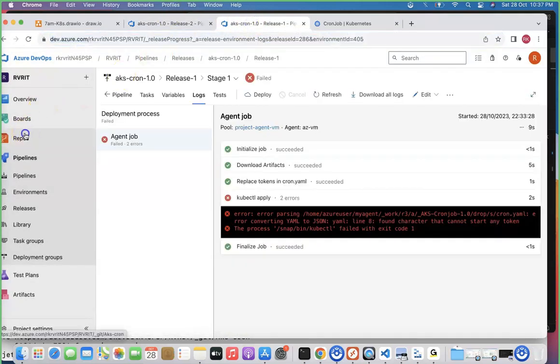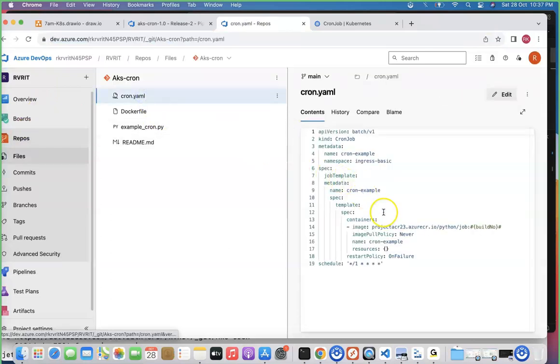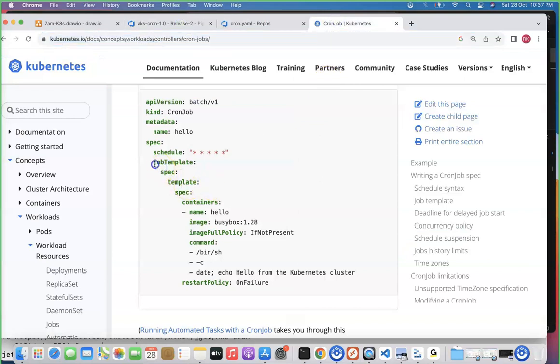Okay, so team, just give me a moment. I believe CronML is the one. Line number 8, I think I'm just taking out line number 8 completely, this particular section. I'll just make sure as it is in the cron documentation. See if you see this, refer to this particular thing. Job template, spec containers is exactly what they followed, right? So this is exactly the thing they followed under the schedule.